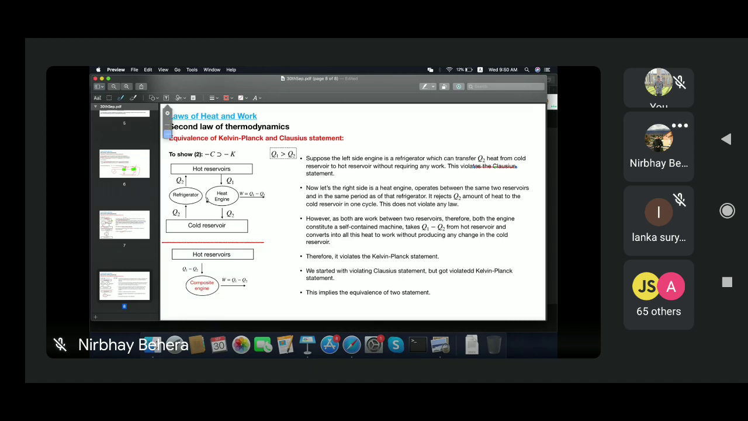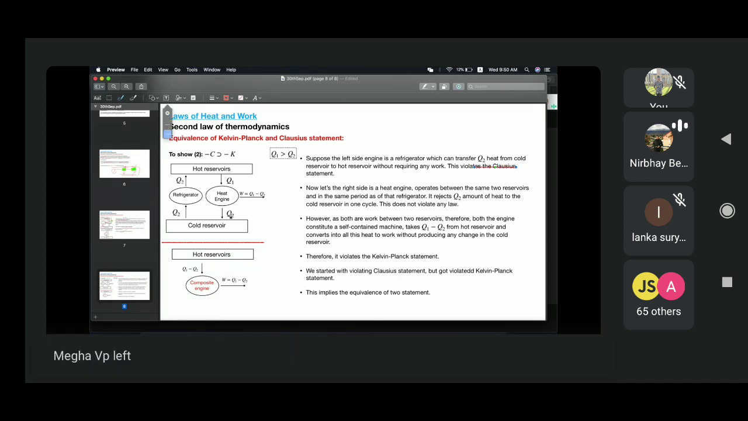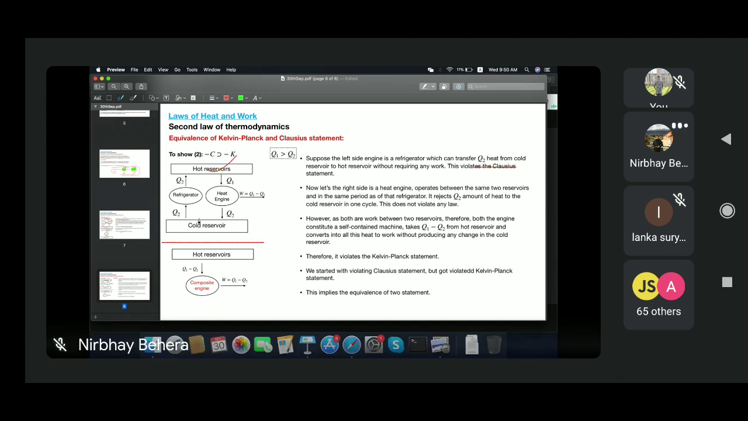Then I'll bring in another heat engine which is connected to the same hot reservoir and cold reservoir as this refrigerator. This heat engine extracts some Q1 amount of heat and does some work, where W will be Q1 minus Q2, and rejects Q2 amount of heat to the cold reservoir. If you look at this in terms of the first law of thermodynamics as well as the Kelvin-Planck statement, then looking at this engine alone, this part is okay.